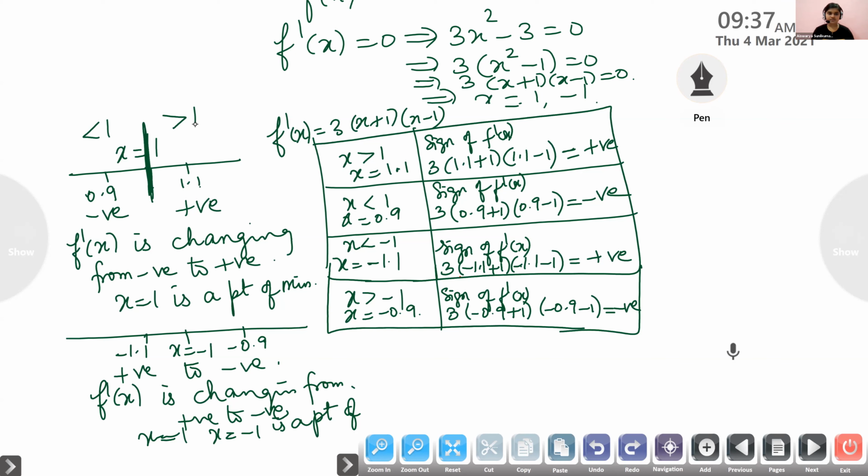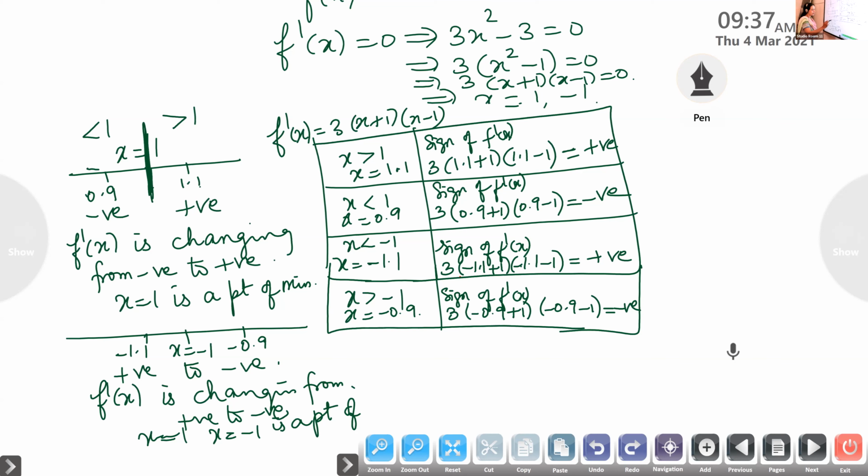Negative to positive. If the sign of f dash of x is changing from negative to positive as the value of x is increasing, look here, is x increasing? Yes, ma'am. The value is changing from negative to positive, so it is a point of minimum.